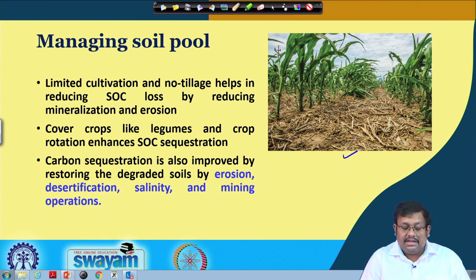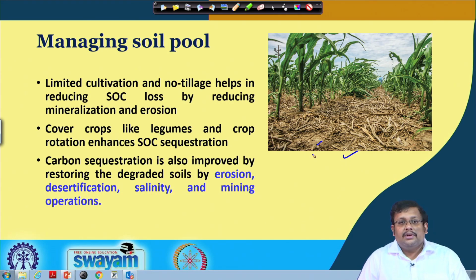In this no-tilled soil, obviously due to the less exposure of soil to the air as well as sunlight, there is less degradation of organic carbon, as well as due to the presence of plant residues, they are less eroded. So, as a result, erosion and mineralization, both the processes are limited in this kind of no-tilled condition.